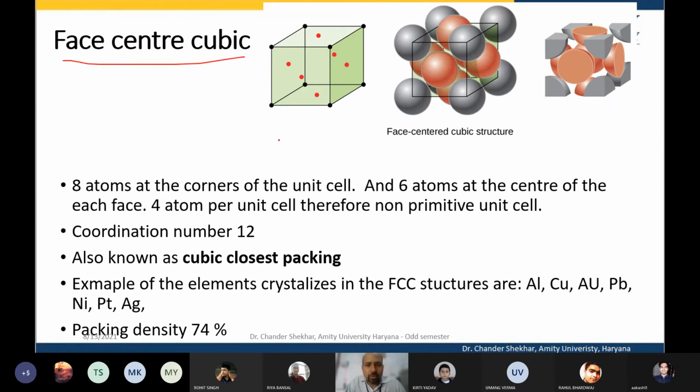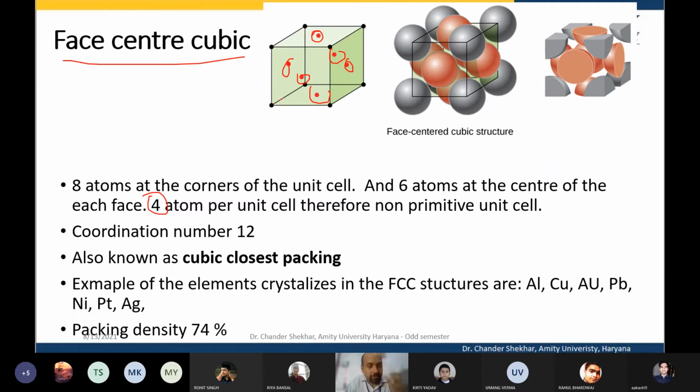Then comes the face center cubic. So face center cubic, in addition to the atom at the corner, there are atoms at each surface. There are 6 faces like that, and so we have a total of 4 atoms. I know you all know this.